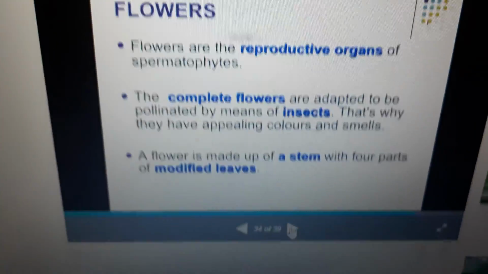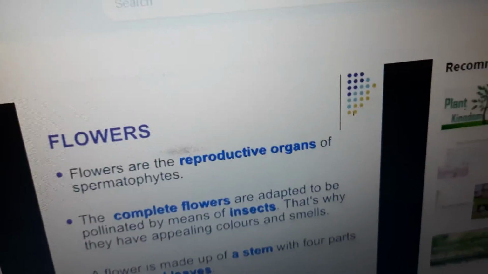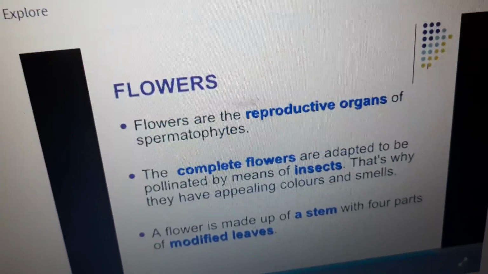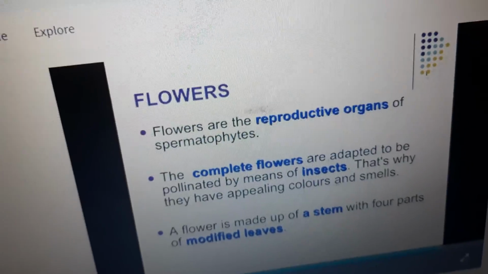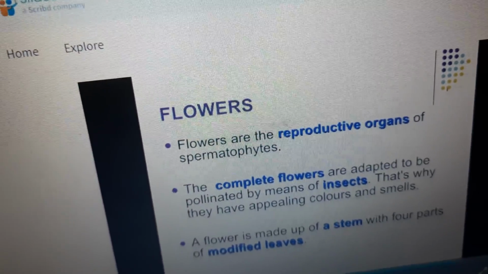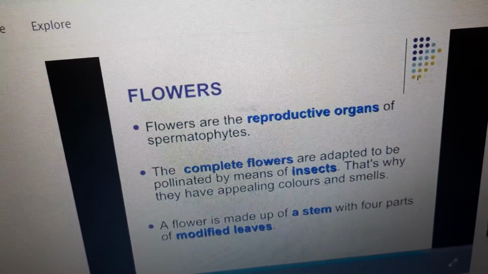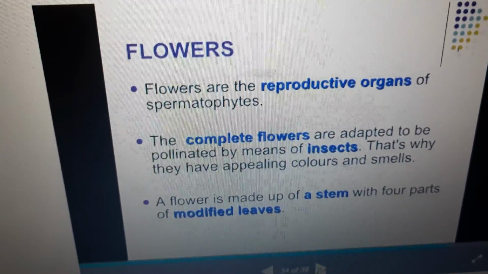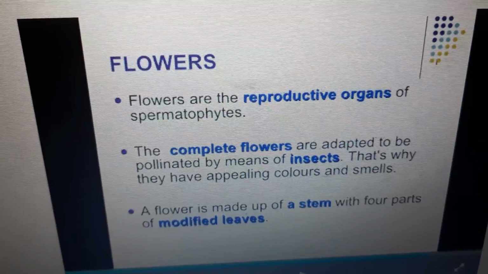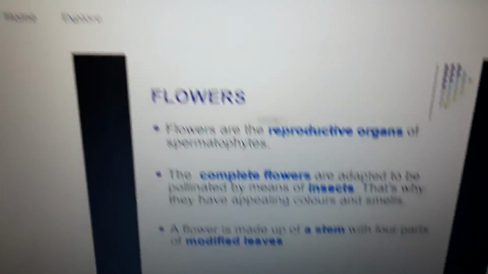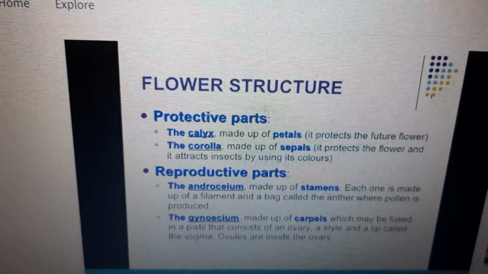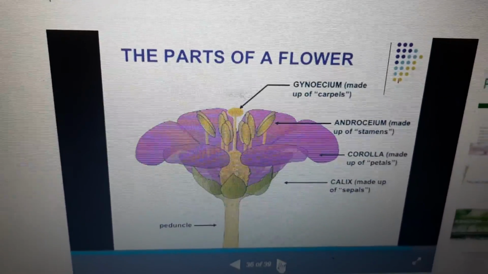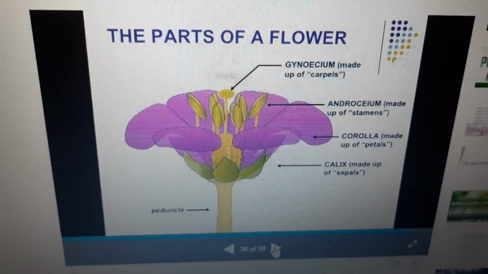Flowers are the reproductive organs of spermatophytes. The complete flowers are adapted to be pollinated by insects. That is why they have appealing colors and smells. A flower is made up of a stem and four parts of modified leaves. Flower structure, the parts of a flower.